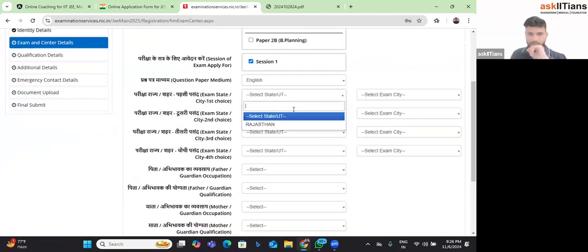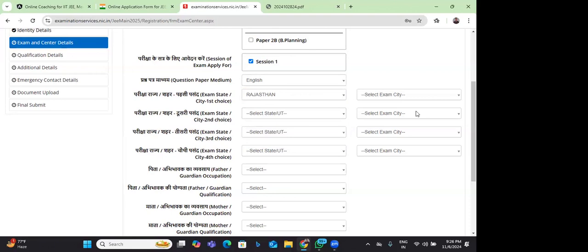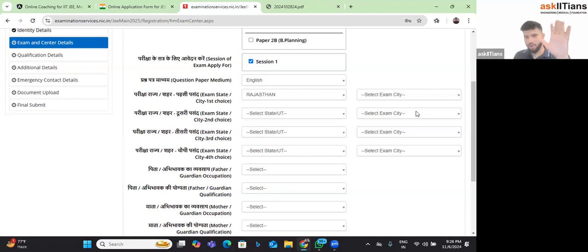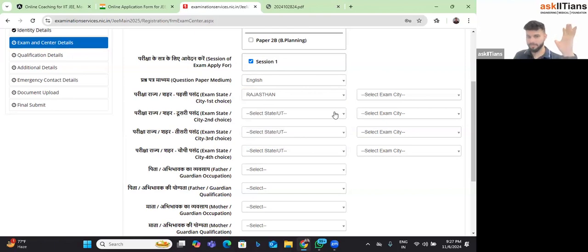Now let's talk about the choice of centers. This is important for you guys because as for me it's easy because I have chosen this. Whatever country I have chosen, it will show me the centers of that particular country only. So for example, now I have chosen my state as Rajasthan, as you can see. So I don't have any other option to choose any other state. So if you have chosen Saudi Arabia, then it will show you all the centers of Saudi Arabia only. It's not possible that you have chosen the country as Saudi Arabia and then you can choose the center of, let's suppose, UAE. I hope I'm clear what I'm saying.